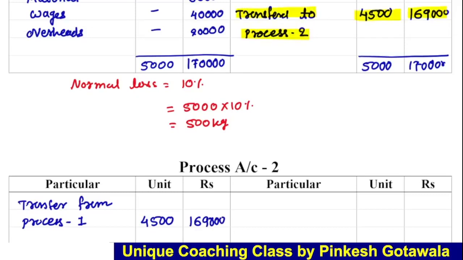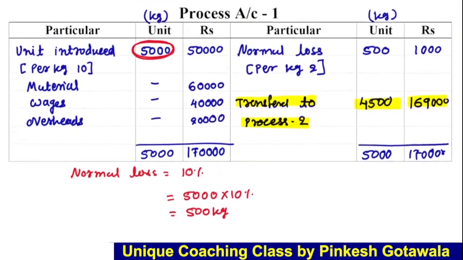Okay, what did we get from process 1? We get 4500 kg at the total of 169 thousand rupees. We transfer this to the second process. Right. Now here our chapter is process costing. That means for whatever process is ready, what is its costing? So here we complete the first process. Okay, so what is its costing?